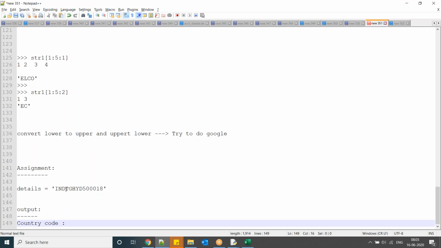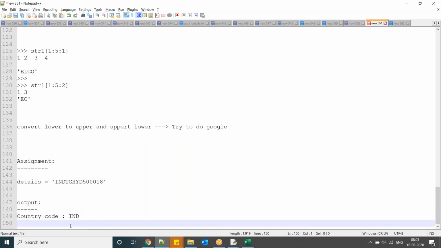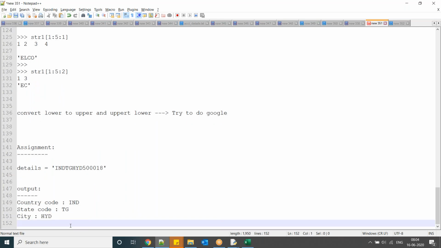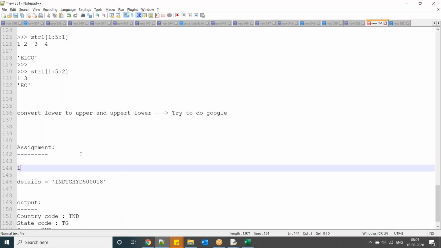So first three characters are country code. Next, state code. Next, city. Okay. Next, pin code. Okay. So this is one assignment.